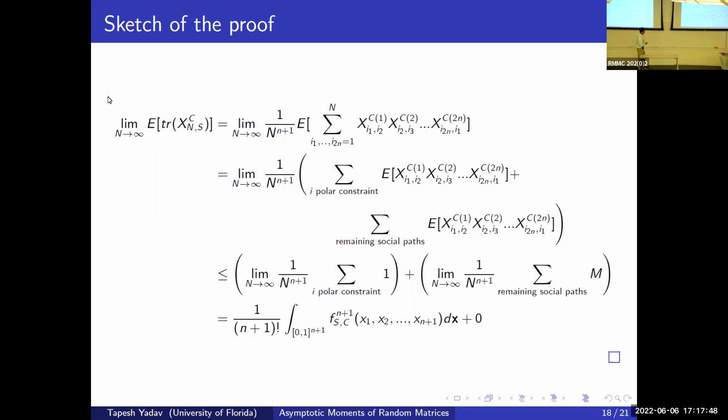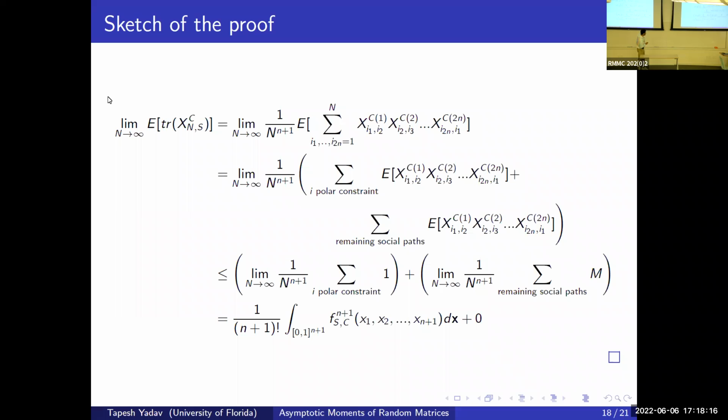So we get 0 here, and this part, after doing some calculations, we get is exactly equal to 1 over (n+1)! times the integral over the (n+1)-dimensional unit cube of the path counting function. We had an inequality here, but this actually is an equality.